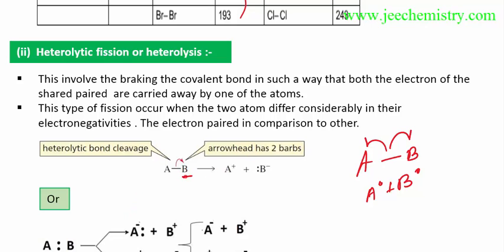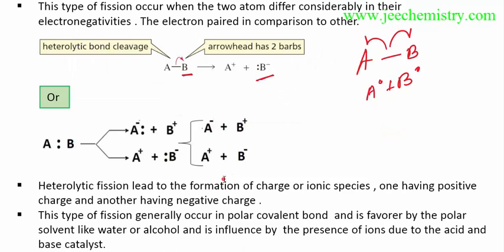If B is more electronegative, then B will acquire both electrons, shown by this arrow, and B will acquire a negative charge while A will acquire a positive charge. I am showing the general case again. If A is more electronegative, then A will acquire a negative charge and B a positive charge. Both electrons go to A. But if B is more electronegative, these electrons go to B, which acquires a negative charge, and A acquires a positive charge.